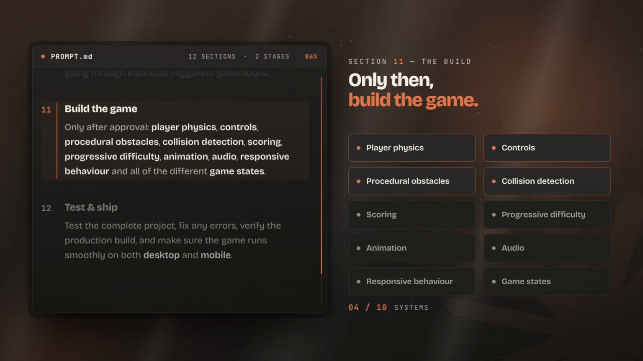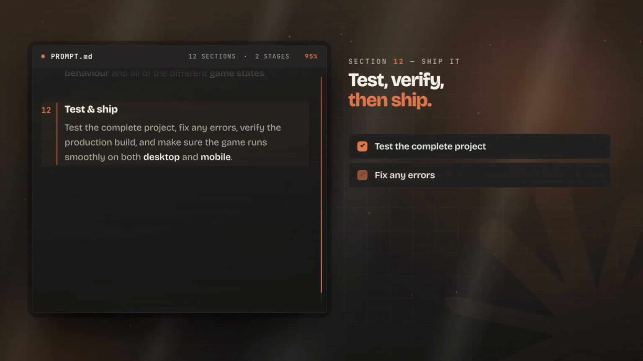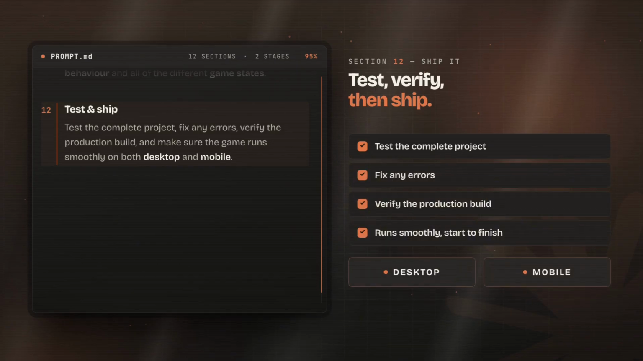That includes the player physics, controls, procedural obstacles, collision detection, scoring, progressive difficulty, animation, audio, responsive behavior, and all of the different game states. Finally, it has to test the complete project, fix any errors, verify the production build, and make sure the game runs smoothly on both desktop and mobile.